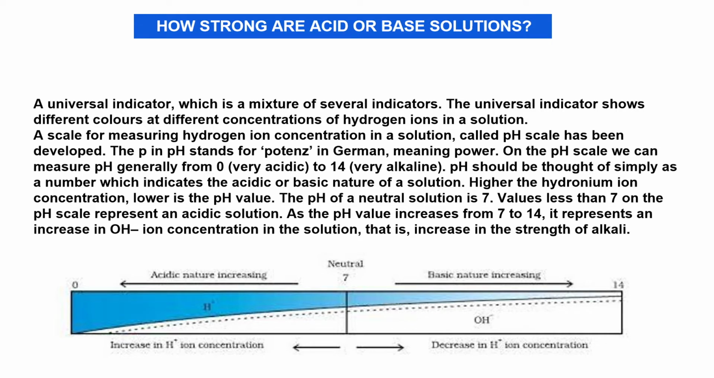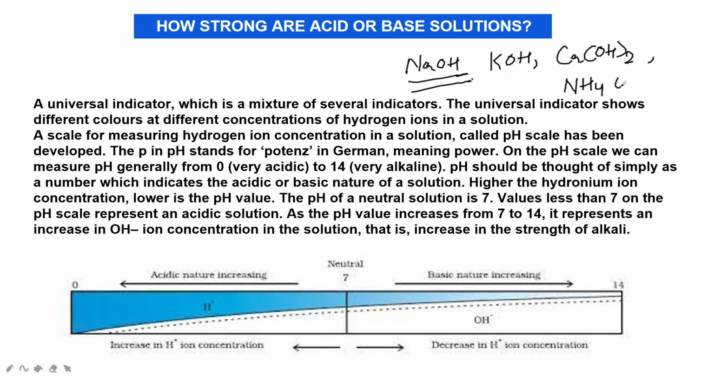Water soluble bases are called alkalis. A base which is soluble in water is called an alkali. Some of the water soluble bases are sodium hydroxide, which is a water soluble base, so it is an alkali, potassium hydroxide, calcium hydroxide, ammonium hydroxide, and magnesium hydroxide. These all come under alkalis. These are a few examples of alkalis.